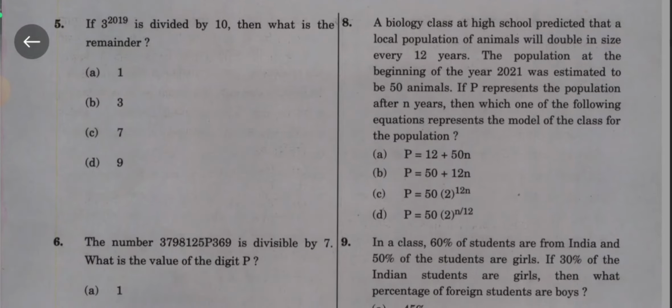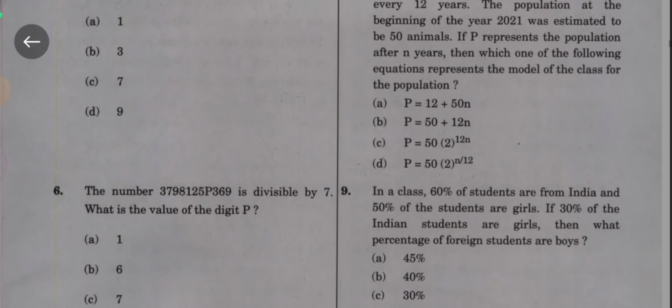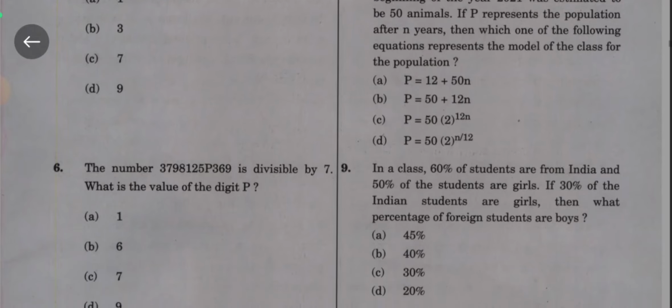A, P is equal to 12 plus 50n; B, P is equal to 50 plus 12n; C, P is equal to 50 times 12 to the power 12n; D, P is equal to 50 times 2 to the power n by 12. Answer is option D, P is equal to 50 times 2 to the power n by 12.